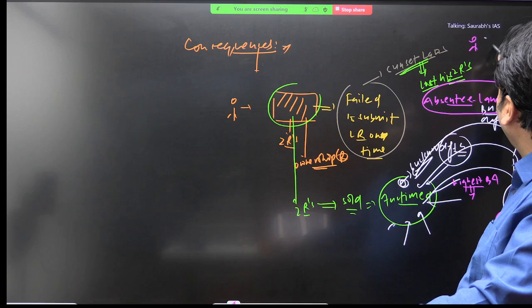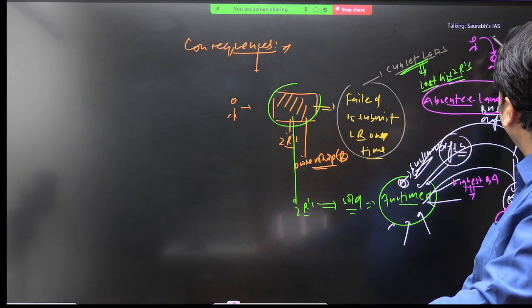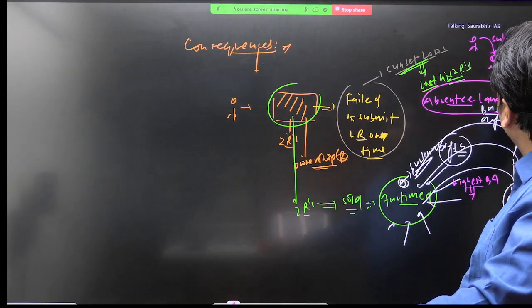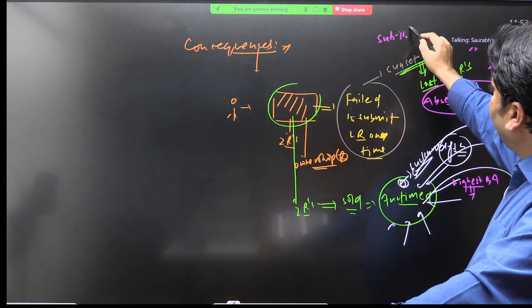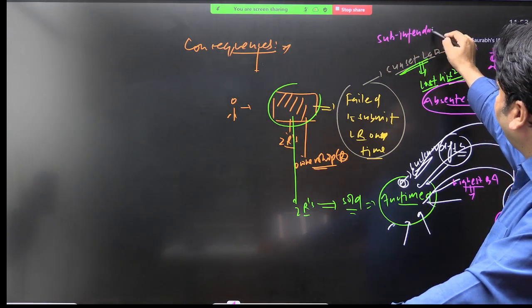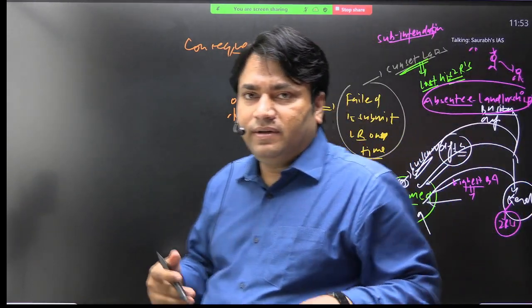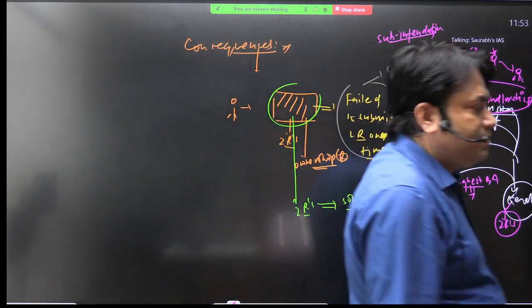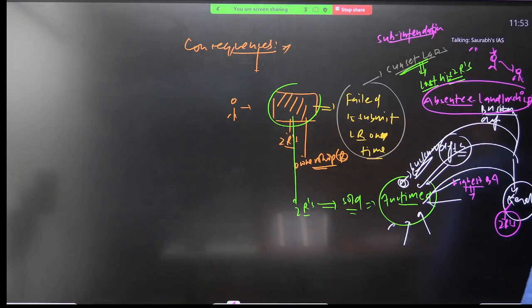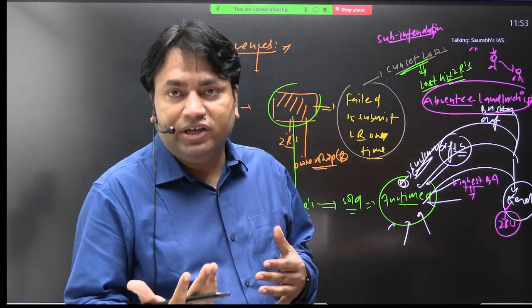One zamindar has recruited another zamindar, another zamindar has recruited another zamindar. So this chain is known as sub-infeudation, right? One zamindar has represented another as his representative, another has recruited someone else. So this is a kind of sub-infeudation.